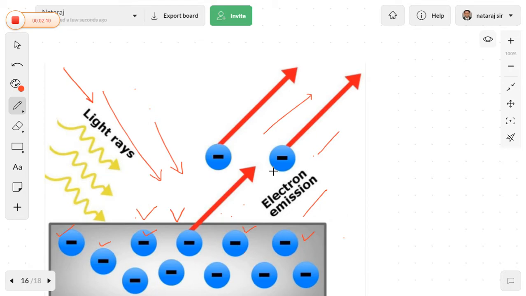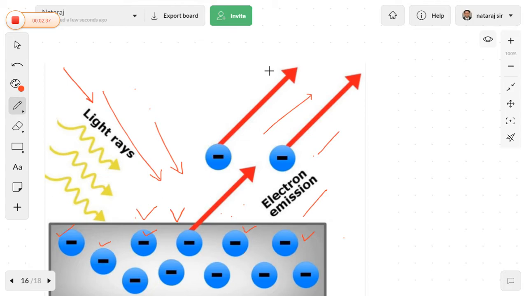When we observe the name photoelectric effect, photo means photon, that means the energy which is present in the light. That is called a photon. In this way, the electrons are emitted. So this is the experiment. This kind of experiment was done by the scientist named Hertz. During the experiment, he got a number of results.